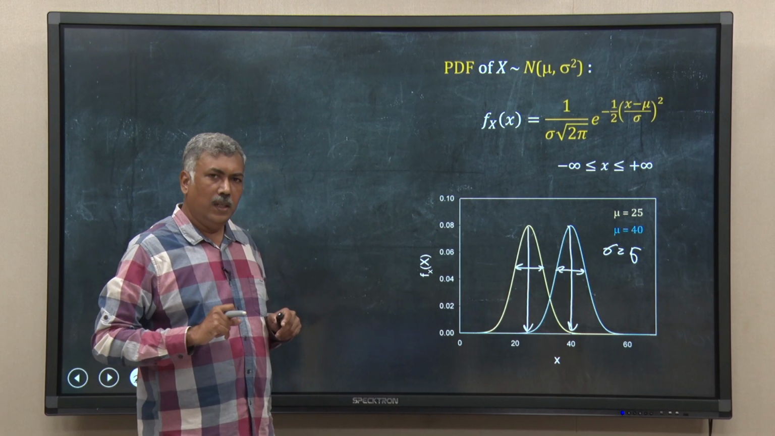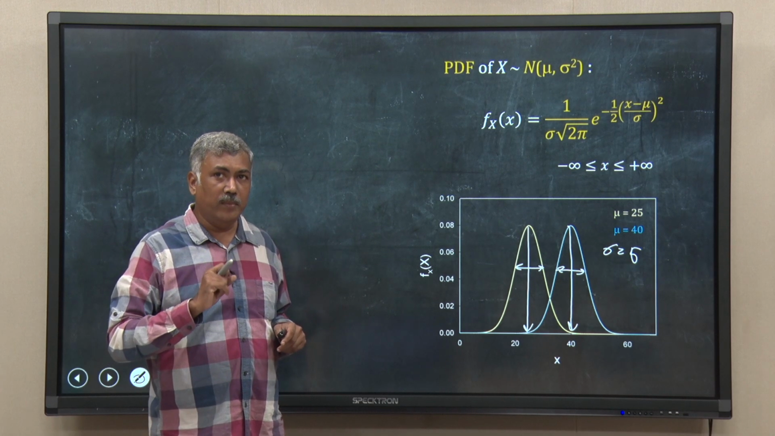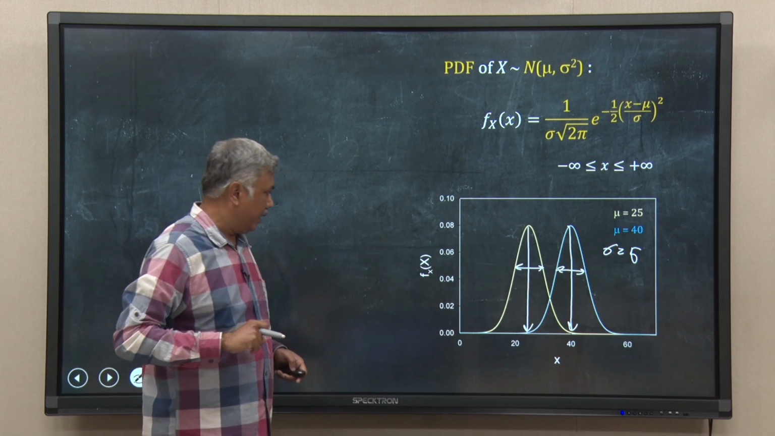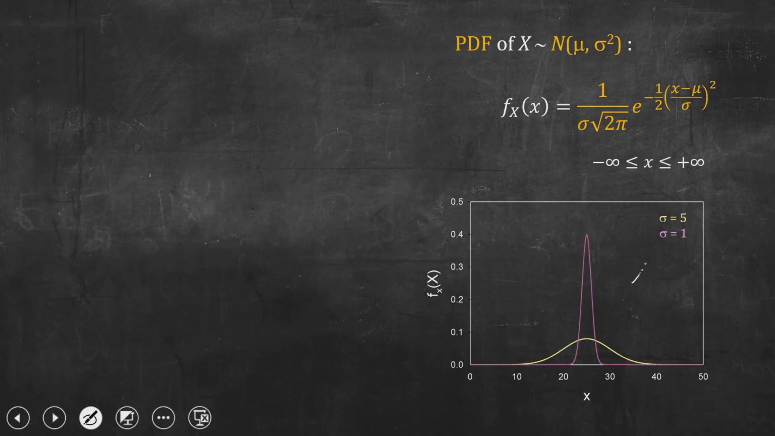Now, if I change the sigma and keep the mu same, what will happen? Let me check that. So, here what I have done, I have kept mu equal to 25 constant. So, that is why all the peaks, this one and this one, are at x equal to 25.